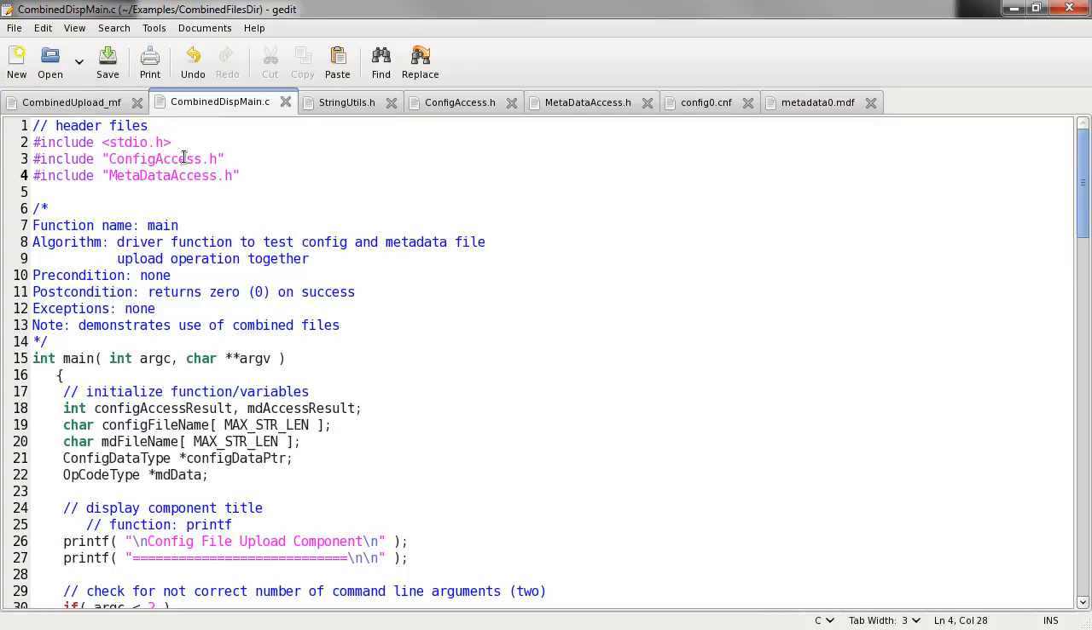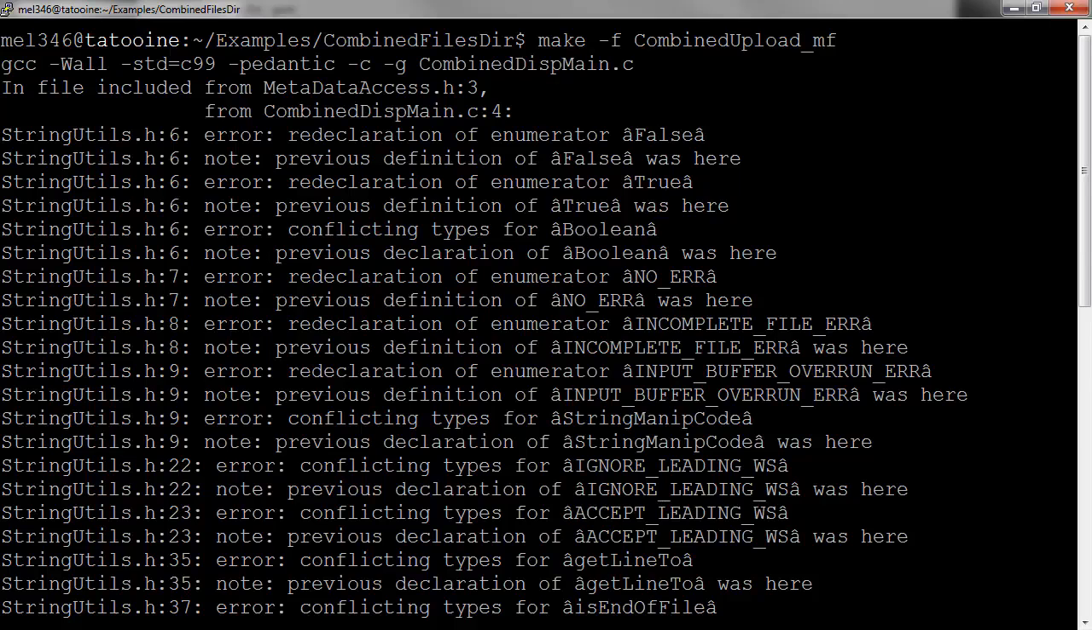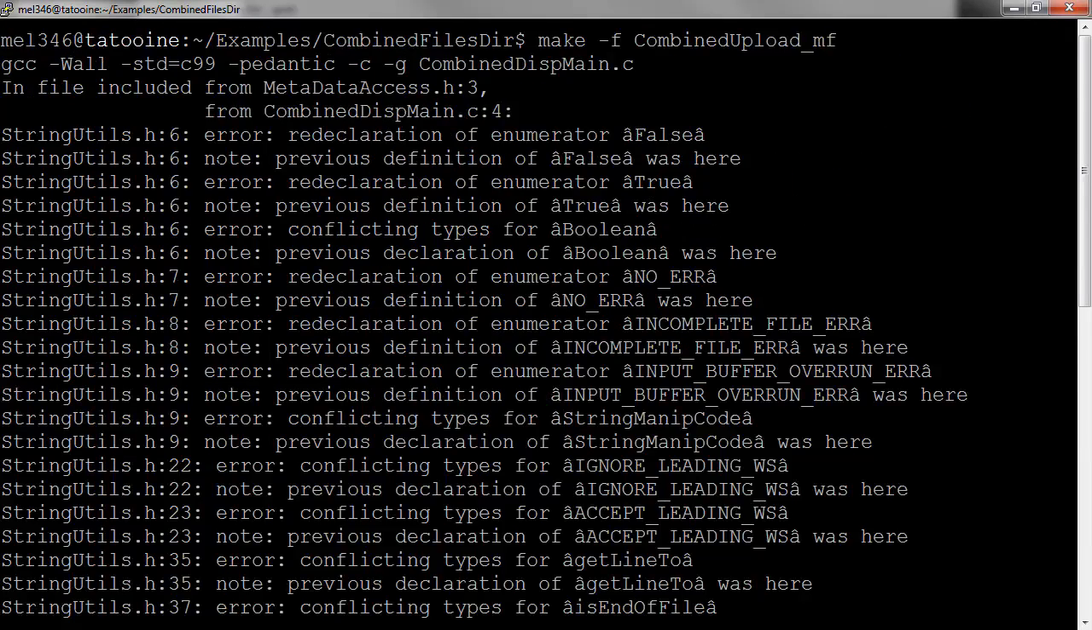So back to my main, I have these two files incorporated as H files. I have these files all together in the make file. Let's take a look at what happens when we compile it. Here's my make file temp, and this goes nuts. And there's a reason for this.